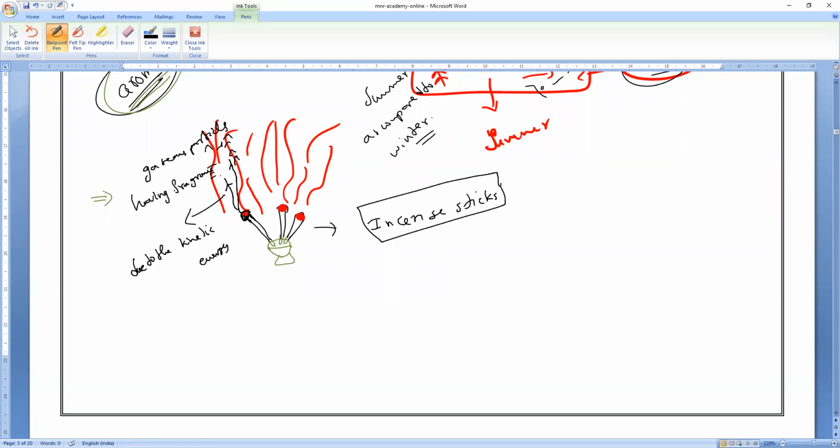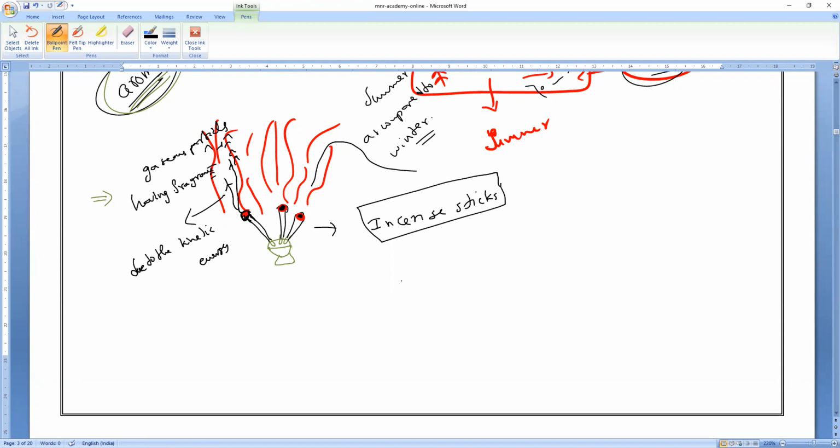These molecules acquire more kinetic energy and spread over a large area, where we can smell it even from a long distance. If your mother puts it in front of the god or somewhere, you can see it spreading even into your two rooms, because when we light it, the particles attain large kinetic energy, so they spread faster through the air into all the rooms.